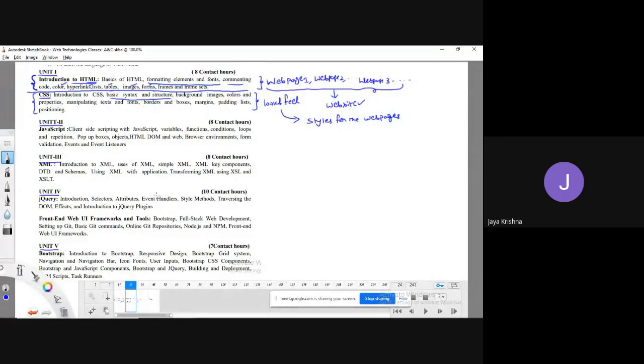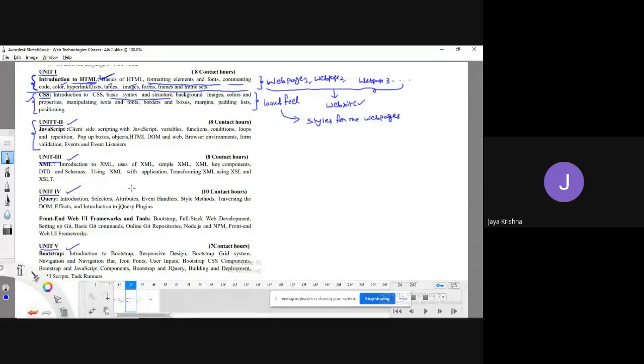Okay, fine. Next, second unit, JavaScript. JavaScript is a kind of scripting language actually. The thing is, web technology is not a single language. This is a kind of markup language. This is a kind of styling language. This is a kind of text-based scripting language. This is also a kind of markup language. This is a kind of script-based language. Bootstrap is a kind of language where we have a predefined set of methods. Like that, it's a collection of various languages.